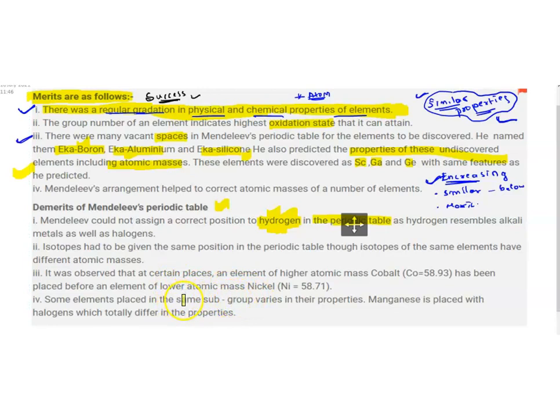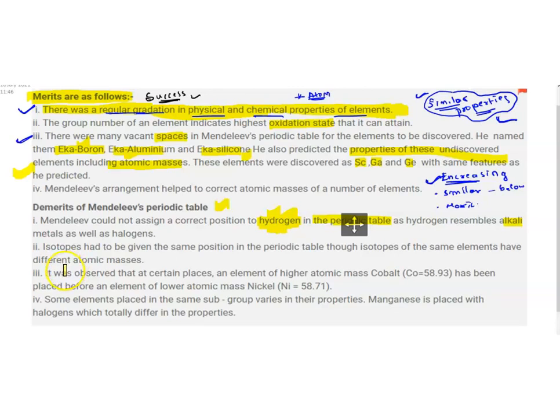Why? Because hydrogen has both properties. Hydrogen looks like an alkali metal as well as a halogen. So the position of hydrogen is still debatable, because its nature is both. Halogens form halides, for example chlorine forms chloride.